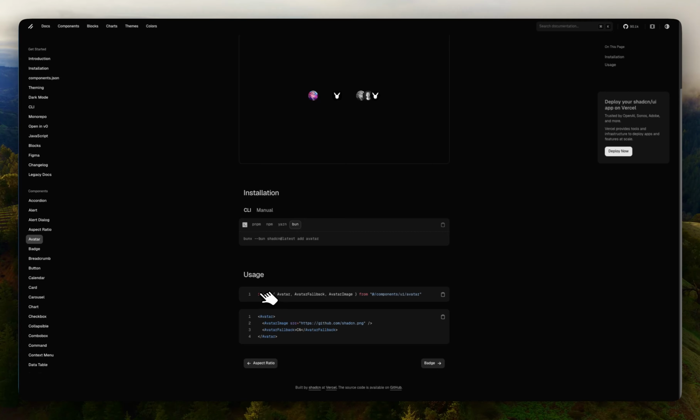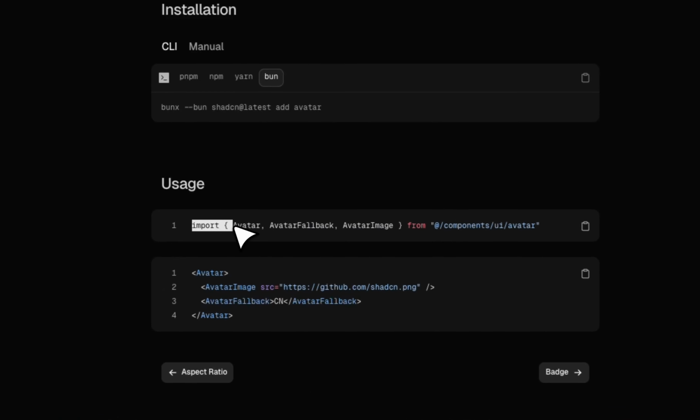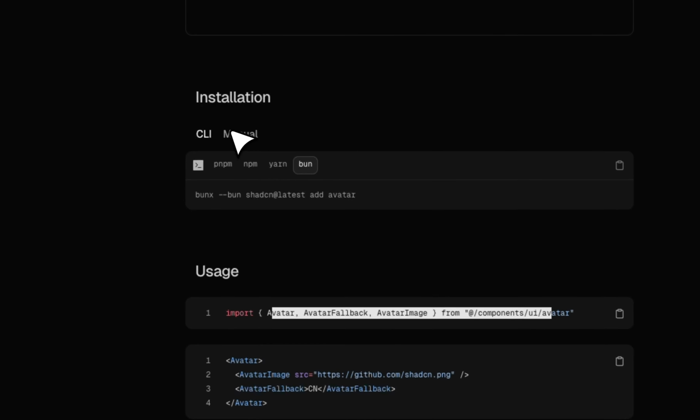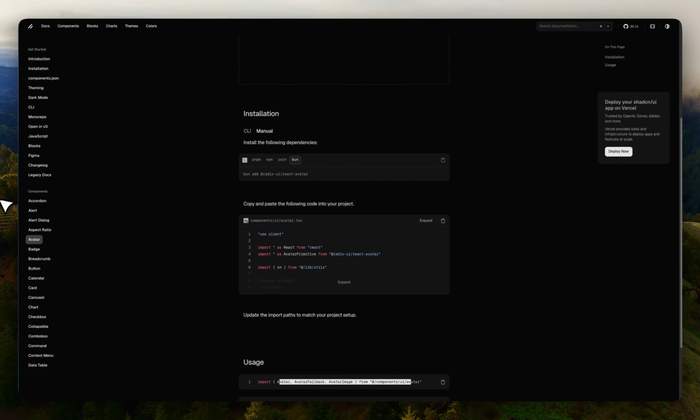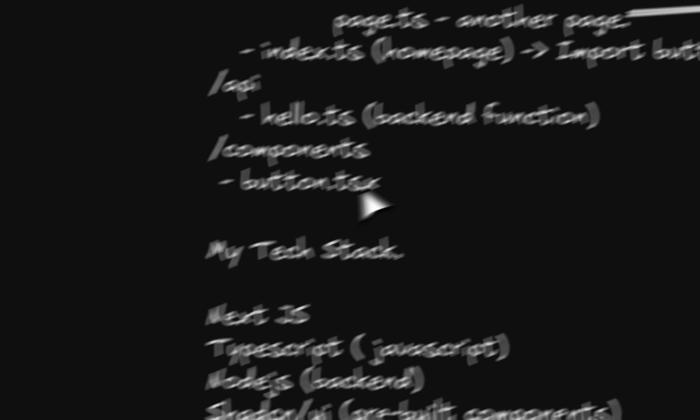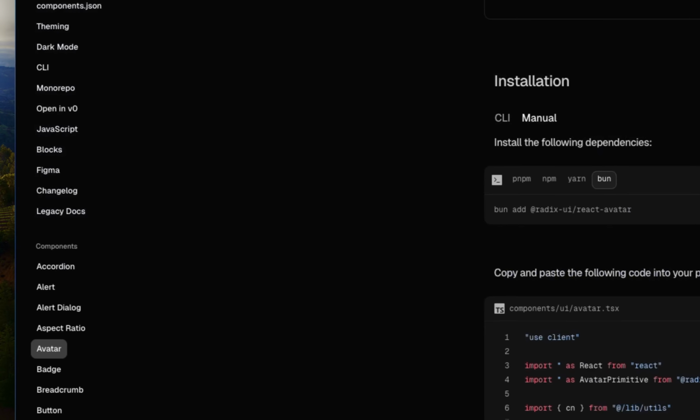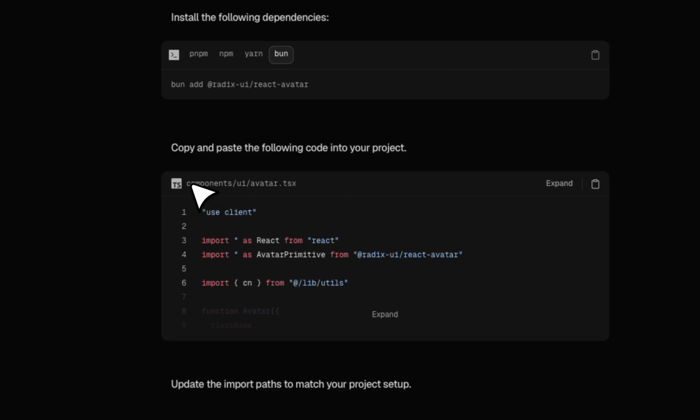And if you look here, you have the usage, it's importing, and it imports avatar and so on. The way that this works is, if I go into the manual, you're going to see, as I was explaining in the code, that you have the components, and you can see that this is in the components folder, the UI folder, and then the avatar folder, right?